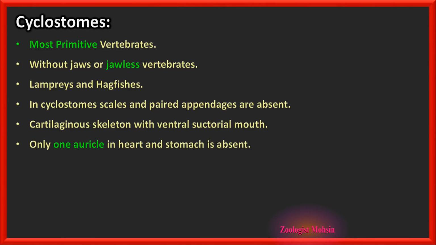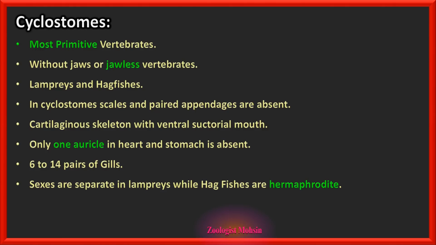Only one auricle in the heart, and stomach is absent from the digestive tract or alimentary canal. 6 to 14 pairs of gills. Please remember, up to 14 pairs of gills are present in cyclostomes. Sexes are separate in lampreys, while hagfishes have both sexes in one, that is, they are hermaphrodites. And in lampreys, the larval stage is very long. These are the important points for you to remember about cyclostomes.